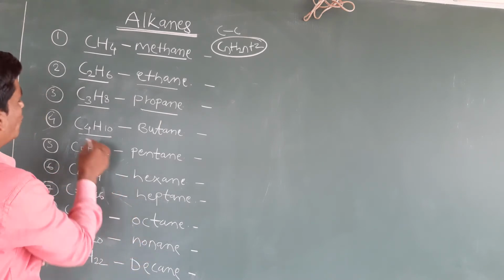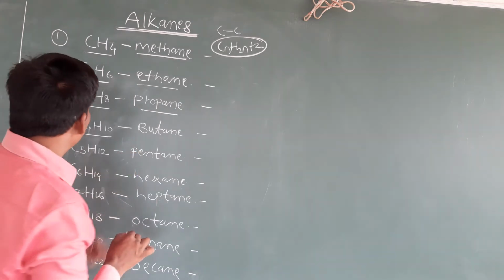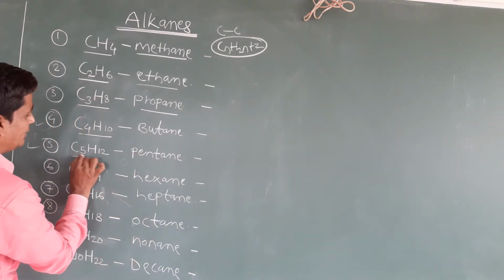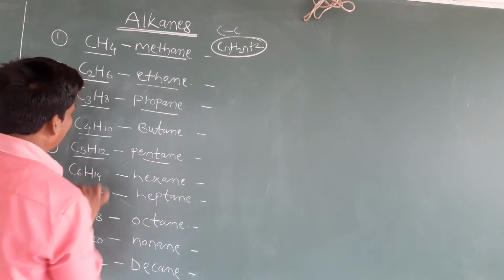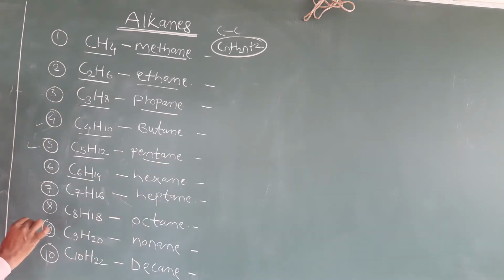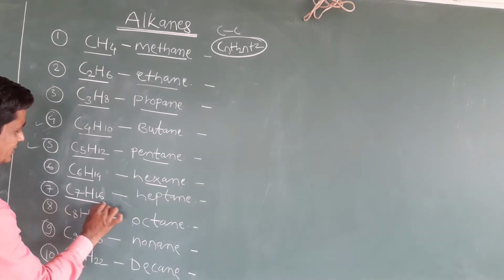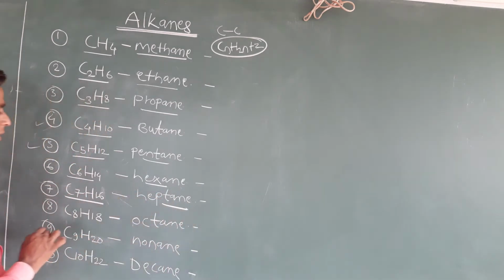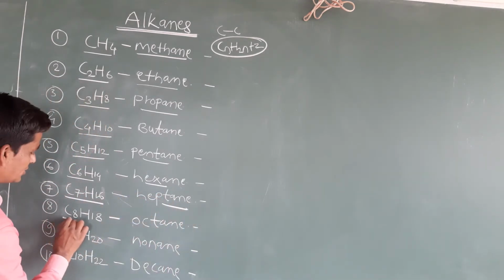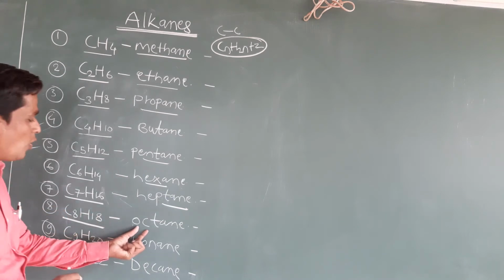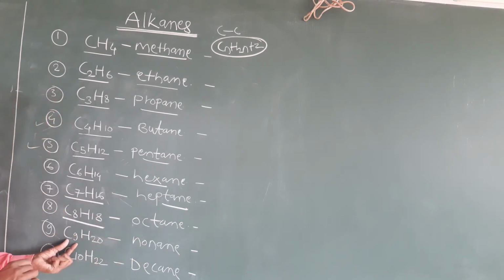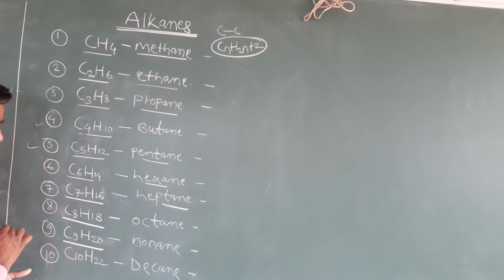If 4 carbons are there, it is butane. If 5 carbons, that is C5H12, it is pentane. If C6H14, it is hexane, 6 carbons. Then C7H16, that is heptane, 7 carbons. Then 8 carbons, C8H18, that is octane. And if 9 carbons are there, C9H20.